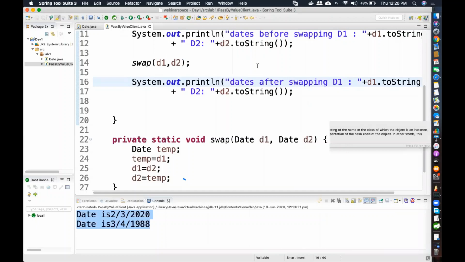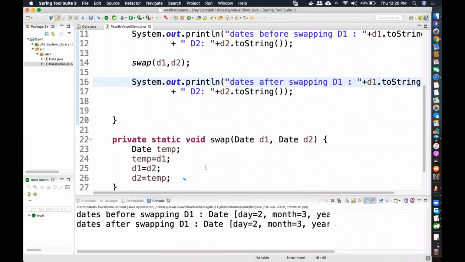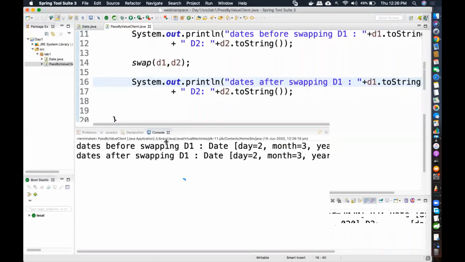Devyani is telling swapped. Draco is telling no. Varsha is telling not swapped. Very good. So it is not swapped. So it's run as a Java application and it is not swapped. Now the question is why it didn't get swapped.